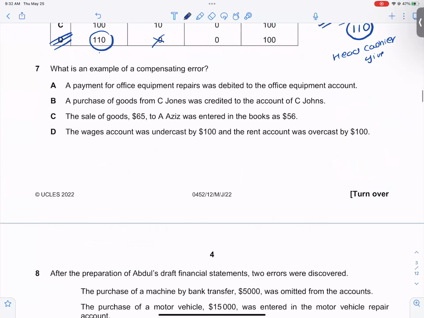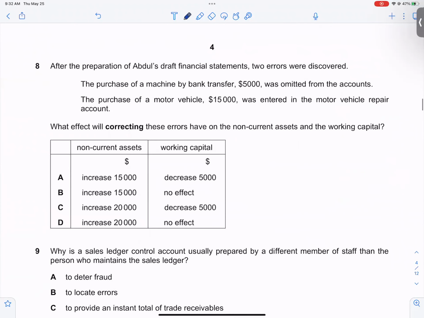What is an example of compensating error? We have always learned compensating errors are errors of undercast, overcast. So example of compensating error is wages account undercast, overcast. Let's go to the next one.